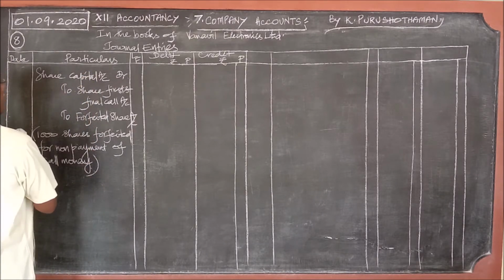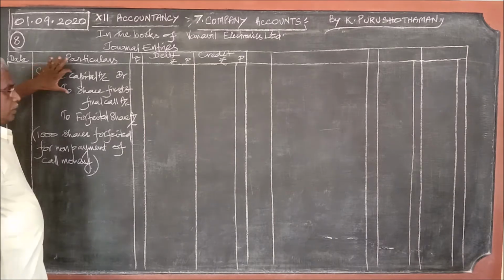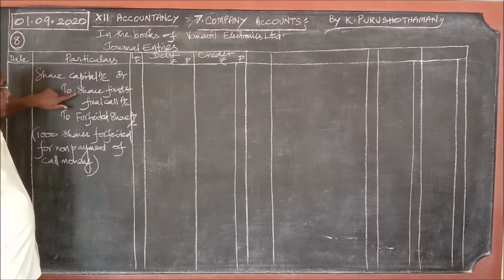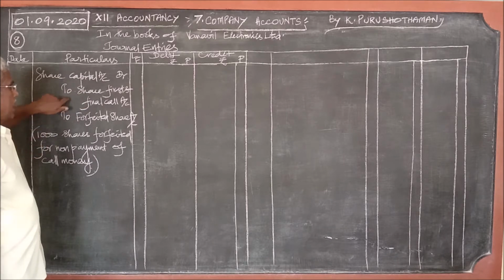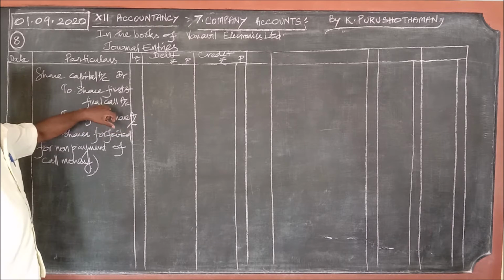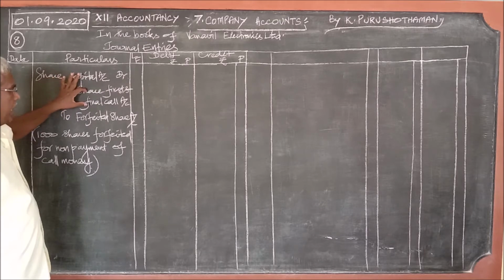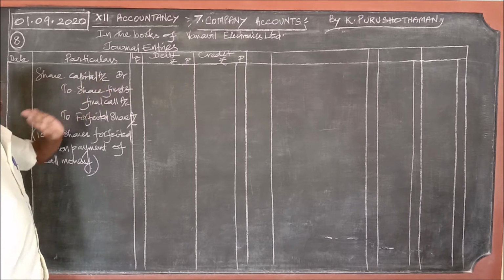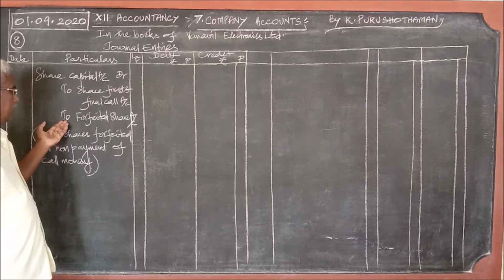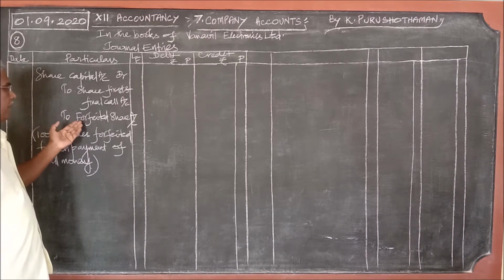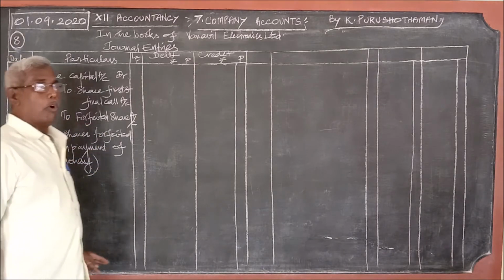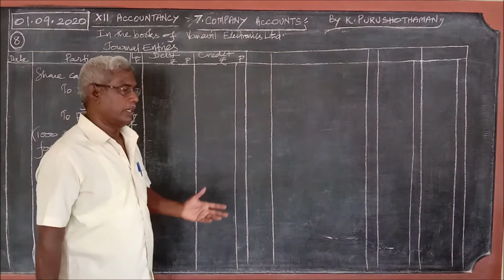Share capital account debit 2. If the calls are separate, to share first call account, to share final call account. In this problem, both the calls are combined together. Therefore, here to share first and final call account. Then the last term, forfeited share account. What do you mean by forfeiture of shares?